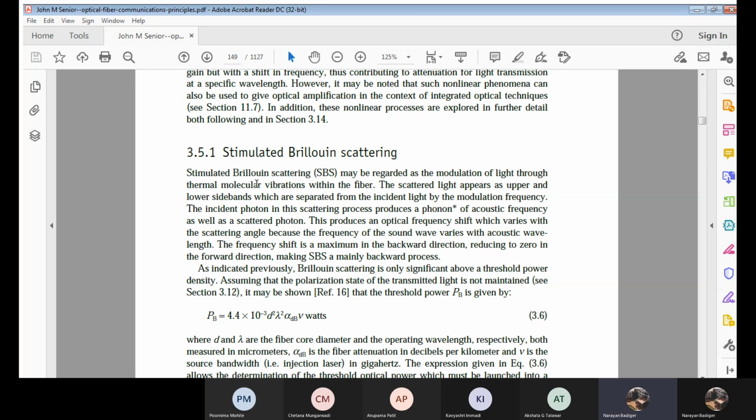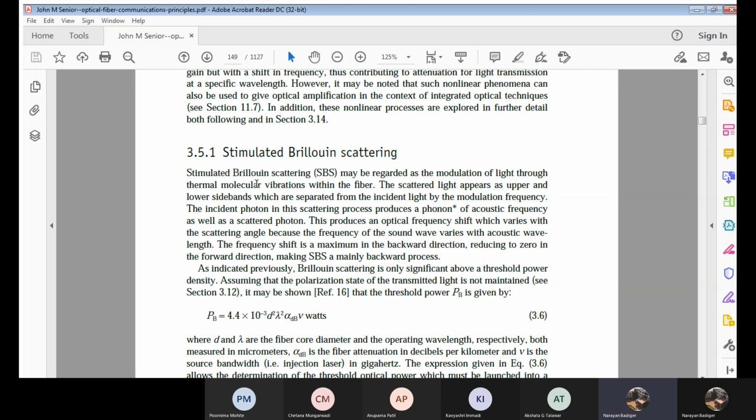Okay, now during this scattering process, we have one incident photon. It means we have one light wave, and due to this incident light wave, the scattering process produces a phonon. Now for this particular phonon which is produced, we also call it a scattered photon, and it has an acoustic frequency.